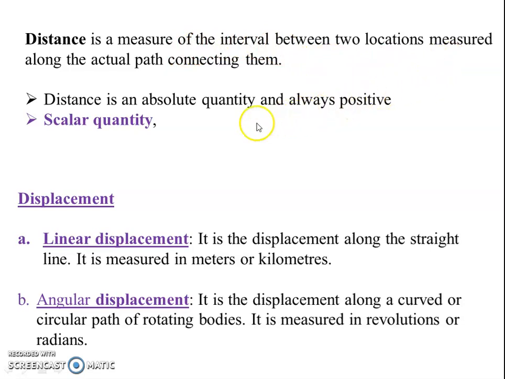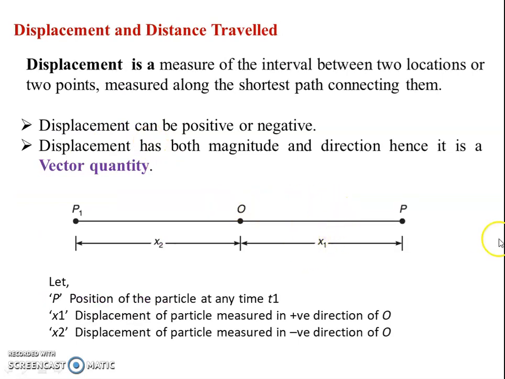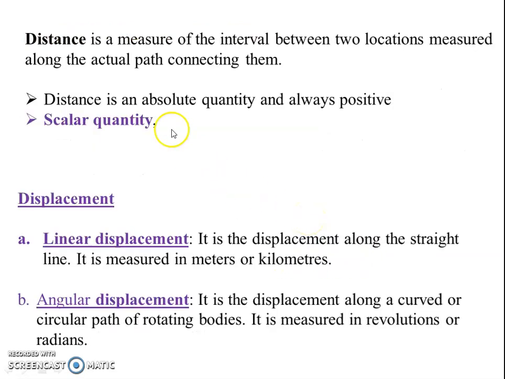Distance is always a scalar quantity, because in distance we are marking only x. Whether x is in the right or left direction, we are not marking. Distance is represented by x1, the interval between two points O and P. So it is a scalar quantity. It has magnitude but not direction.